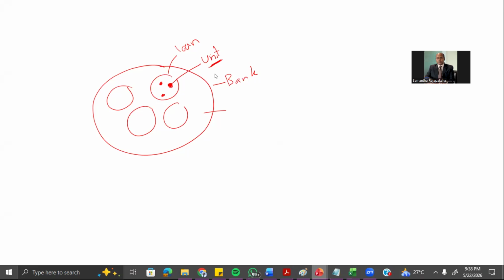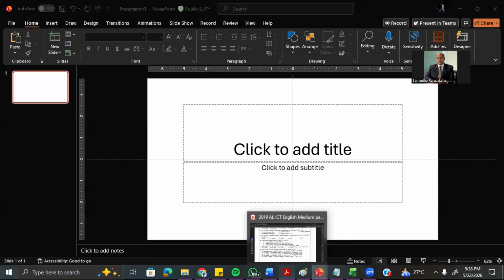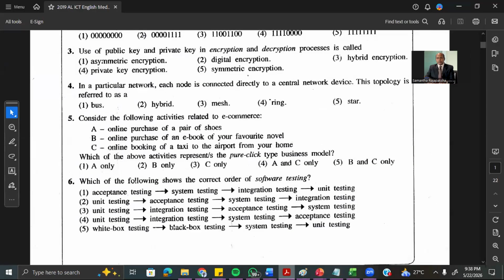Acceptance testing is done with the client. So just keep in mind. Therefore the answer is unit testing, integration testing, system testing, acceptance testing. That means question 6 answer is 4.